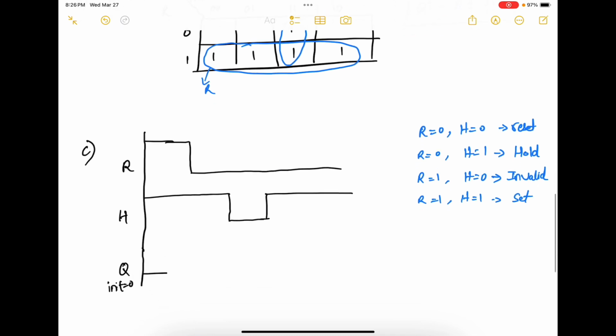So let's come up with the timing diagram. Here R is 1, H is 1, R is 0, H is 1, R is 0, H is 0, and R is 0, H is 1. So when R is 1 and H is 1, that is the set operation. So we do this. It's set to high.